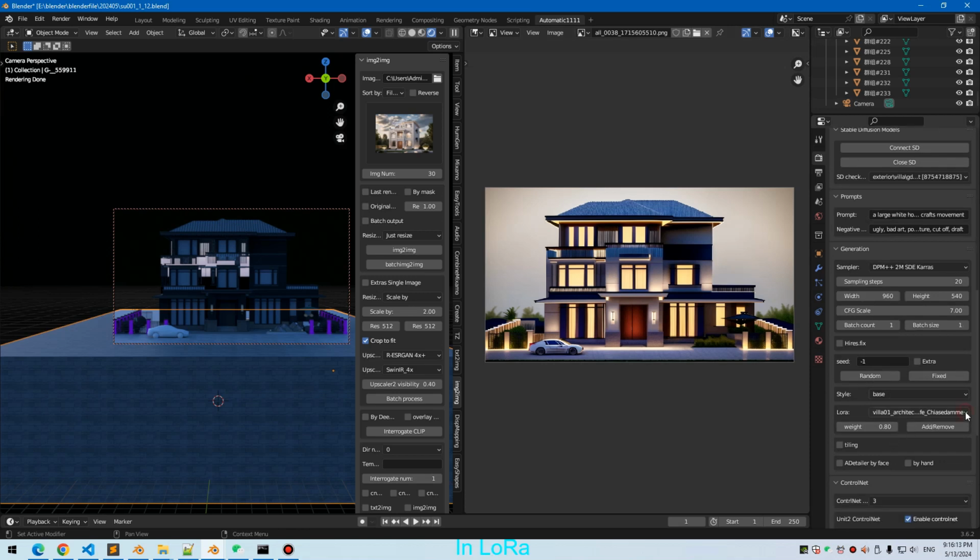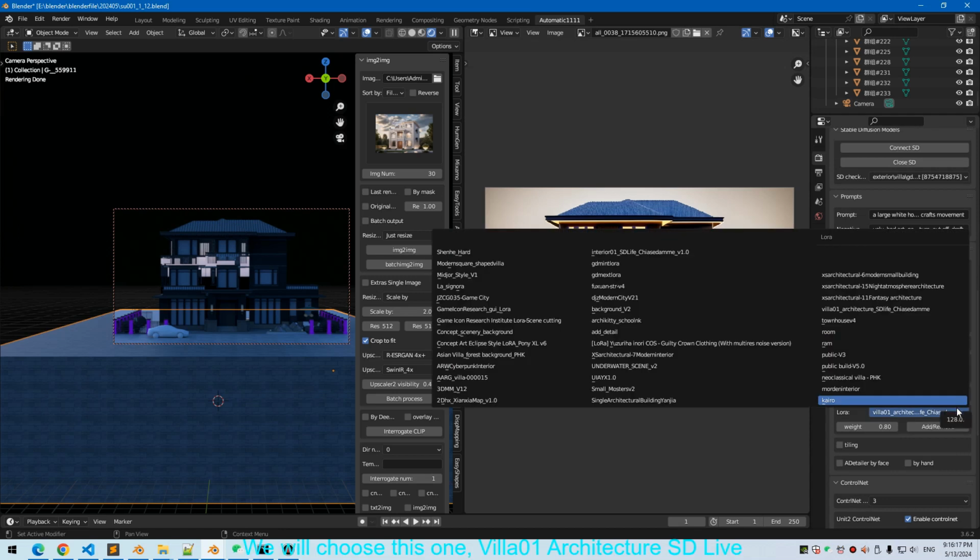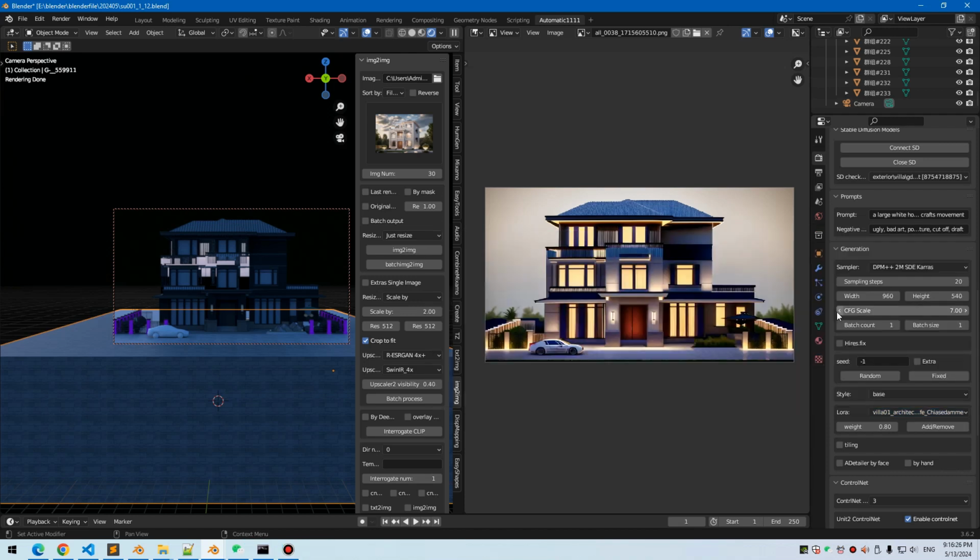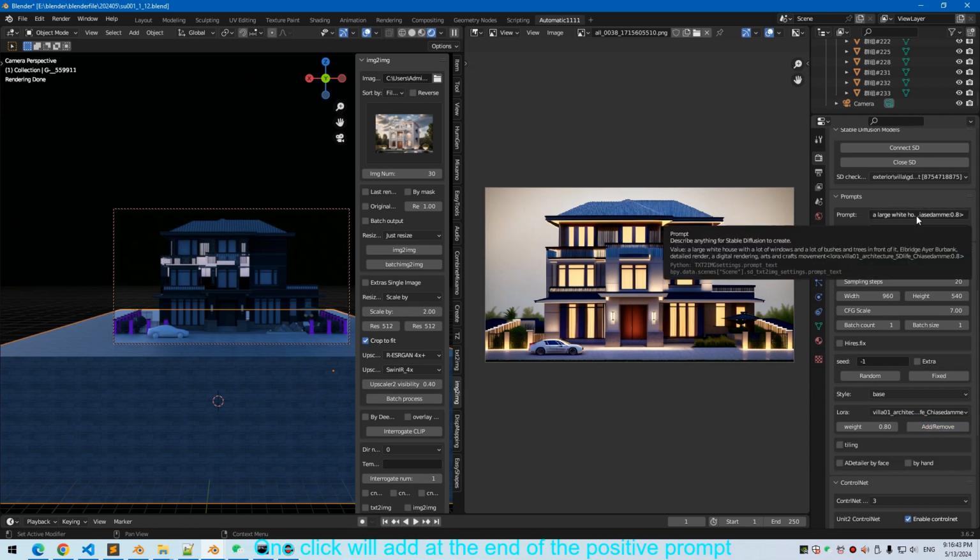In LoRa, we will choose this one, Villa 01 Architecture SD Life. We change the weight to 0.8 and add. If double click, it will remove. One click will add at the end of the positive prompt.